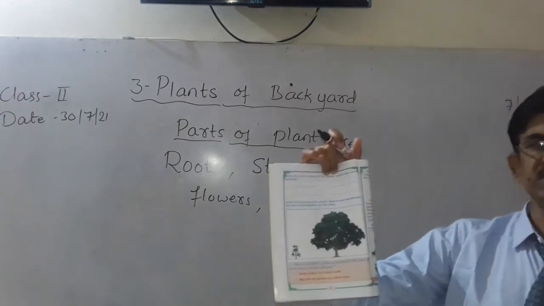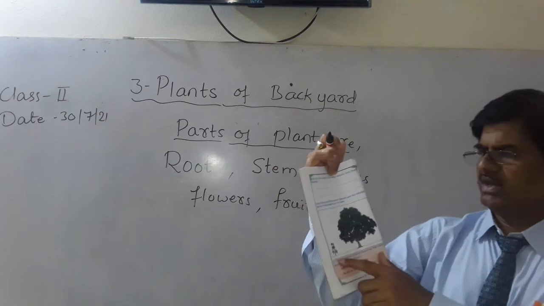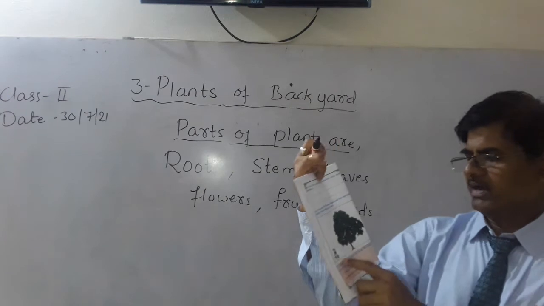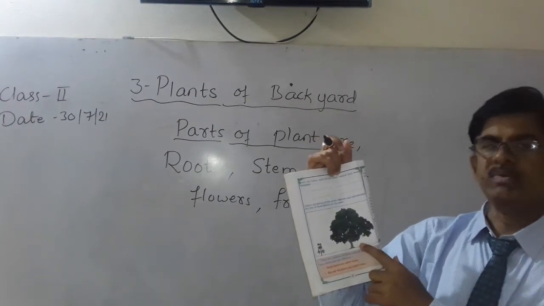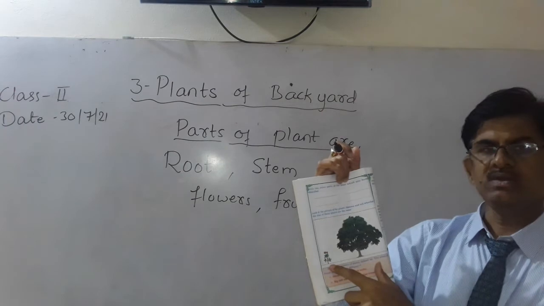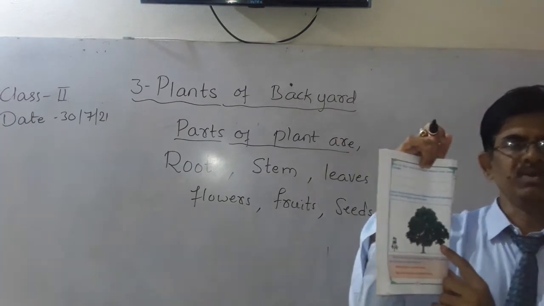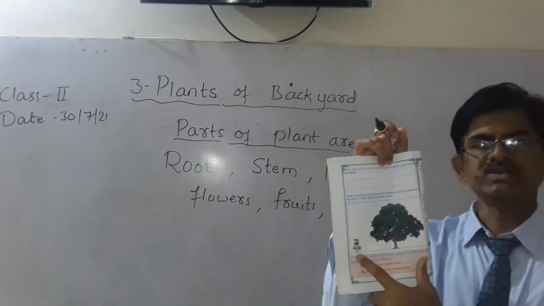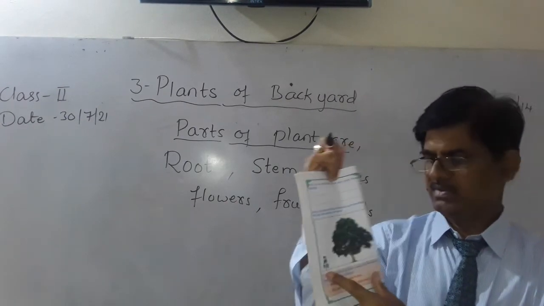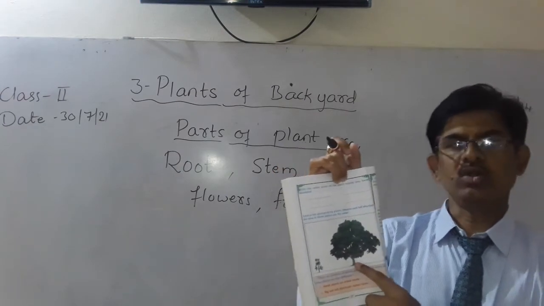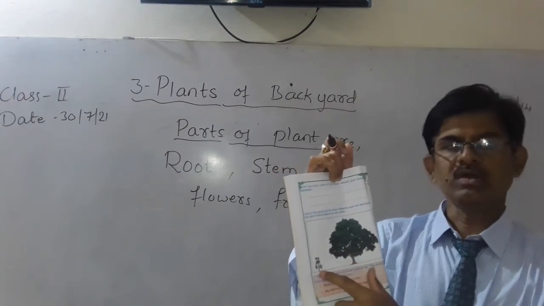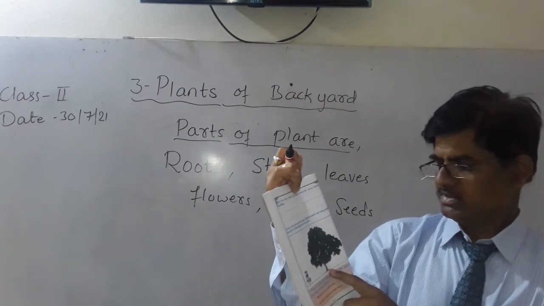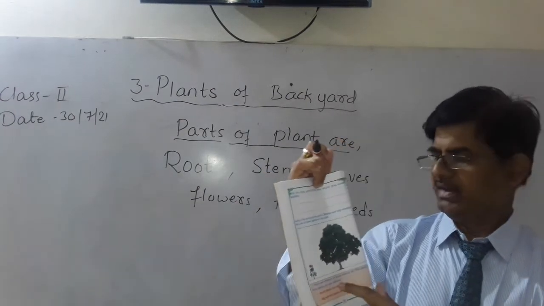Now coming to next page, that is page number 27 here only, and here they have shown two plants. One is very small and one is very big. Understood? So small one is called herb, H-E-R-B herb. And the bigger one is called tree, T-R-E-E tree.